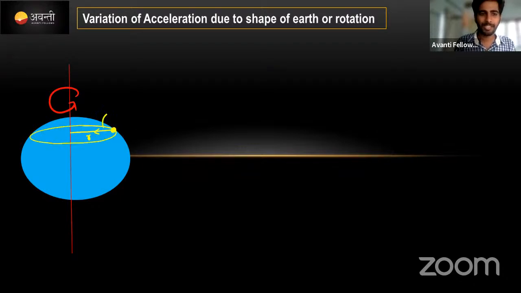Towards the center, centripetal force exists. This centripetal force exists due to the gravitational force of attraction. A particle, we ourselves sitting on the earth, is rotating, right? We are sitting at some point; India is here, correct?